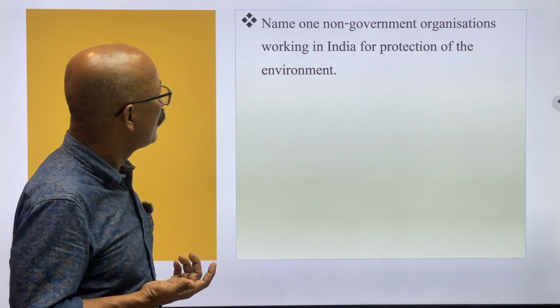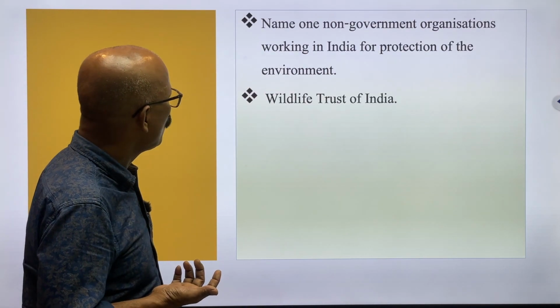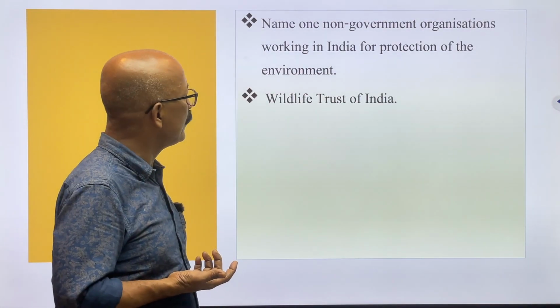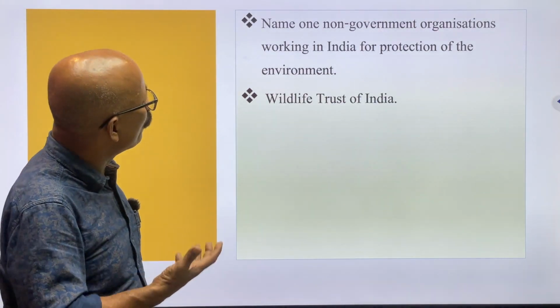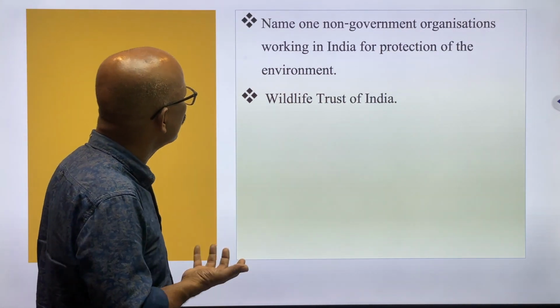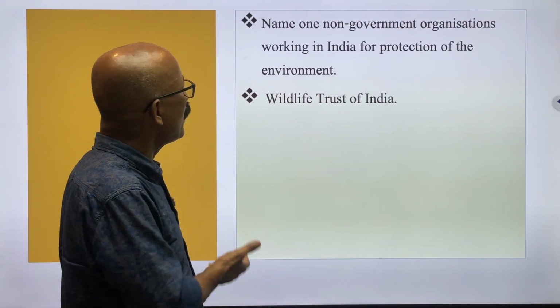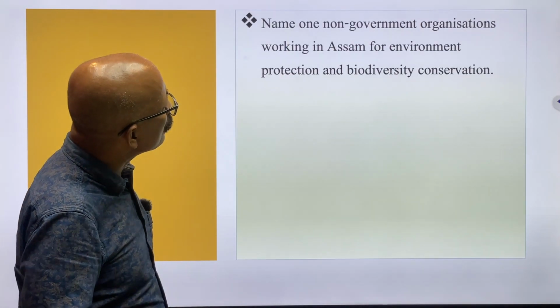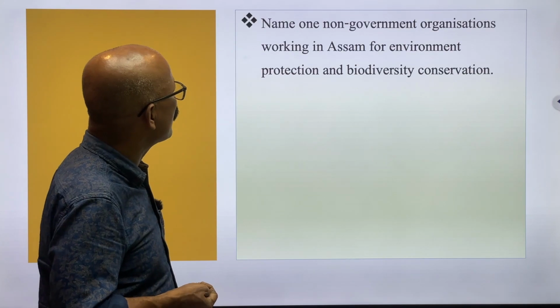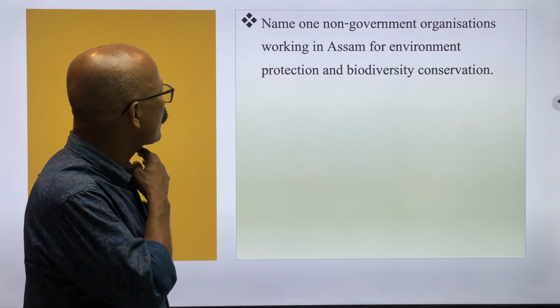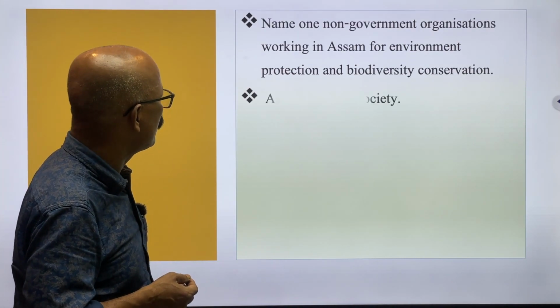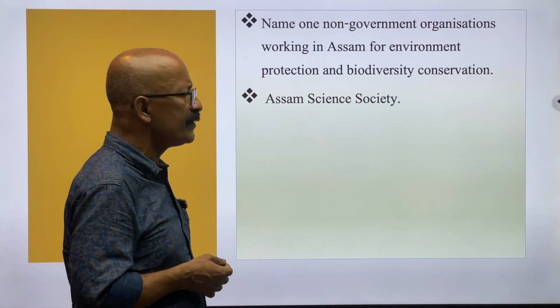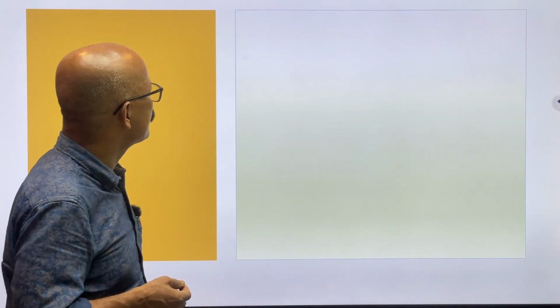One NGO is Wildlife Trust of India, which works in the protection of the environment. Name one non-government organization working in Assam for environment protection and biodiversity conservation. And the answer is Assam Science Society.